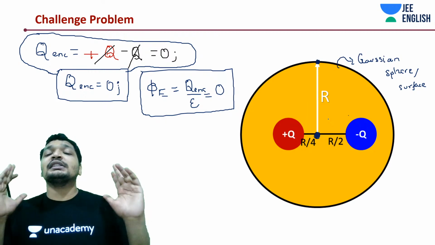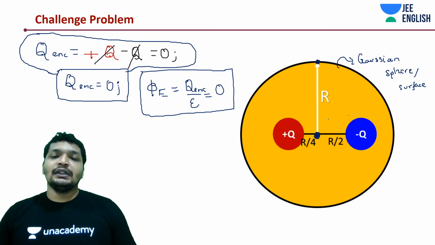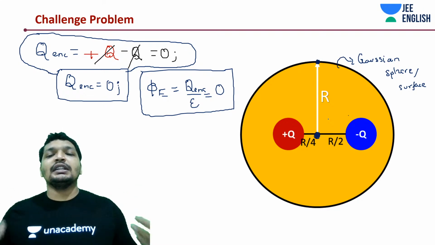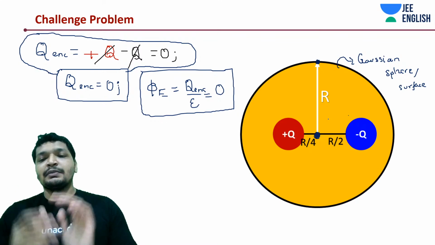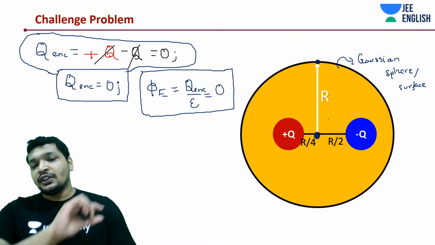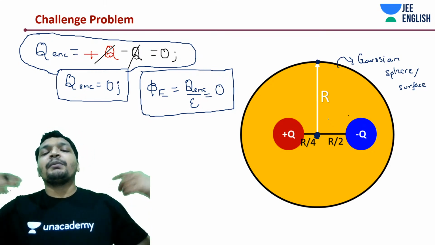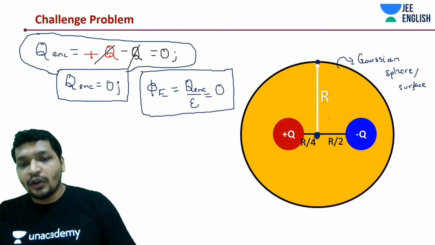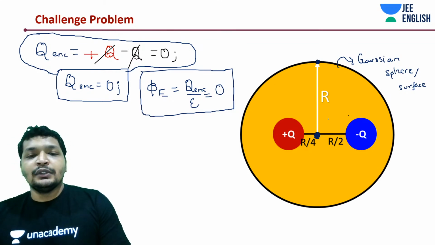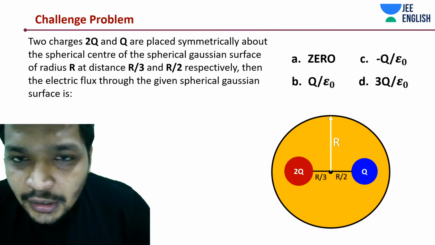Now I need to assess the electric field. Then I will make use of a Gaussian surface. Depending upon the application, if it's all in 3D, in all space in the r cap direction, then a sphere is the ideal one. If it's a uniformly distributed charge along a rod, then probably a cylinder is the best Gaussian surface. Alright, I believe this is clear now. Let's move to the next thing. So depending upon the application, you'll be choosing it.